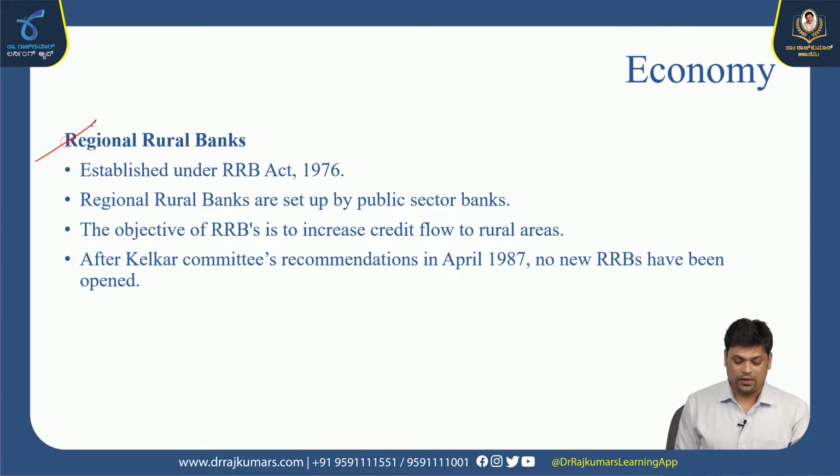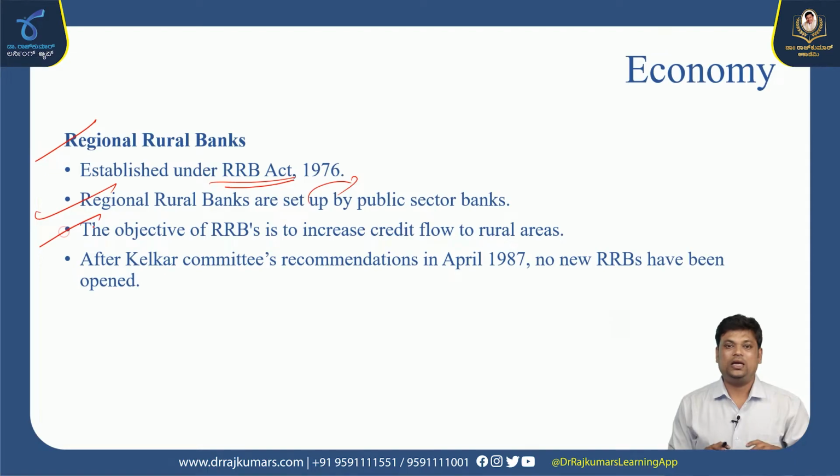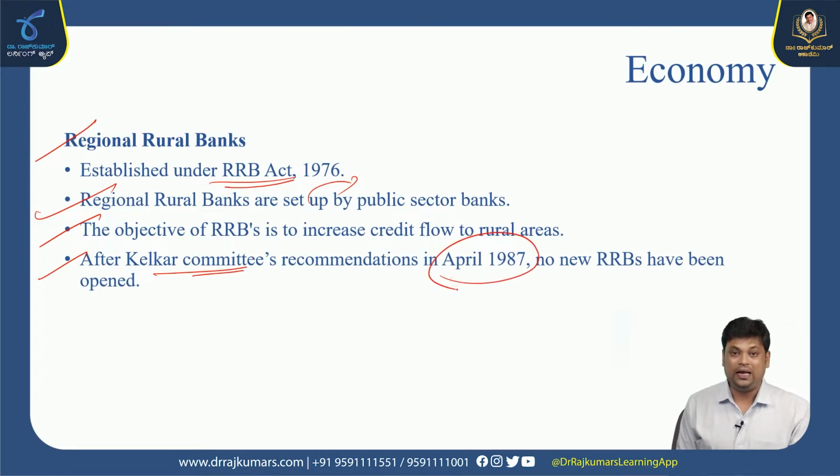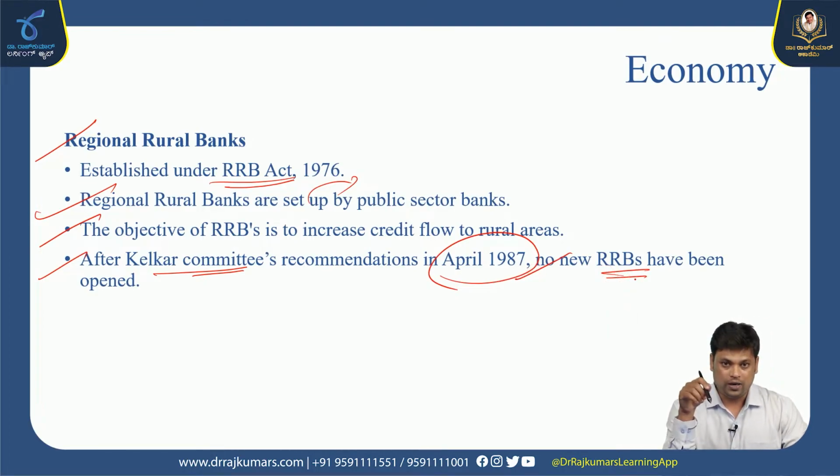About the regional rural banks. These were established under the RRB Act of 1976. The regional rural banks were set up by the public sector banks. Public sector banks started establishing another branch known as regional rural banks. The objective was to increase the credit flow in rural areas. After the Kelkar Committee recommendation in April 1987, no new RRB has been opened. So the reason for not opening regional rural banks after 1987 is the recommendation given by the Kelkar Committee.